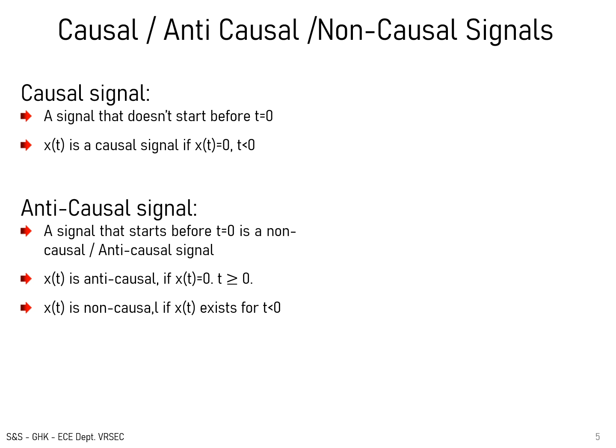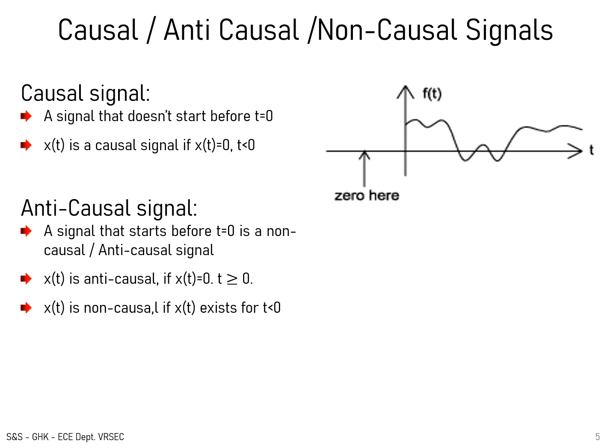Causal signals. Sometimes the signal may be present for time t greater than 0 on the time axis, or for time t less than 0, or for both t greater than 0 and t less than 0. Accordingly, the signal is classified into a causal signal, an anti-causal signal, and a non-causal signal. In this figure, the signal x of t exists for time t greater than 0, and at time t less than 0 its amplitude is 0. Therefore, it does not exist there. It is a causal signal.